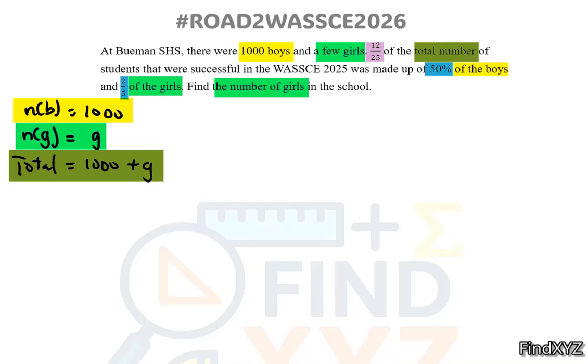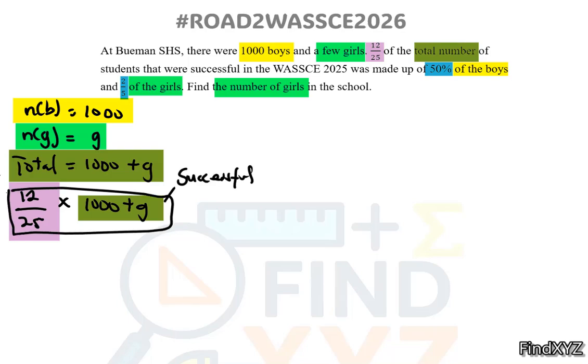Now what happens to this 1,000 plus g? We are additionally told that 12 out of 25 of the total. Now what is the meaning of "of"? Of means let's multiply. So let's represent that. So 12 out of 25 times the total. What represents the total? 1,000 plus g. Now this represents the successful candidates.